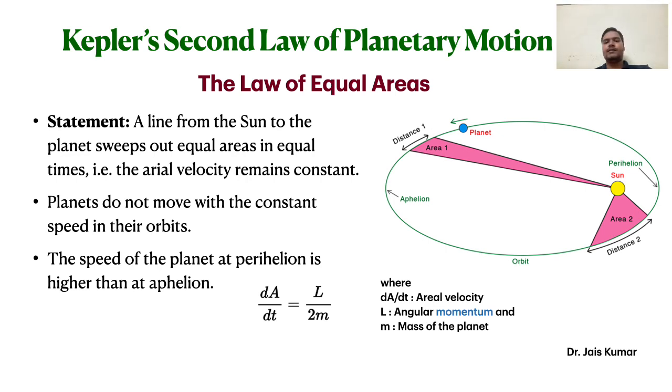This results in the situation that in the same amount of time, at two different points, the distance traveled by them will be different, but the area swept by the line joining the planet and the sun will be the same.